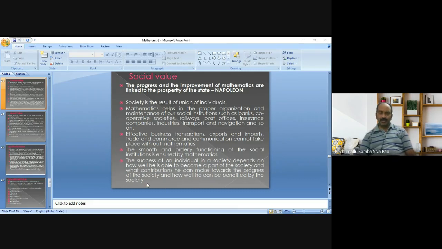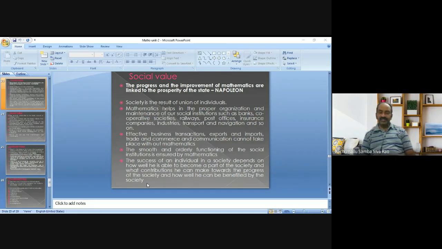So, as a citizen of the society, we have to contribute to the society for the development of the society and ourselves. We have to be a part of the development of the society with our contributions.